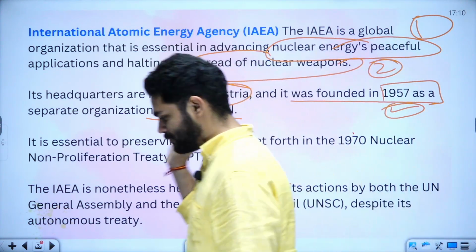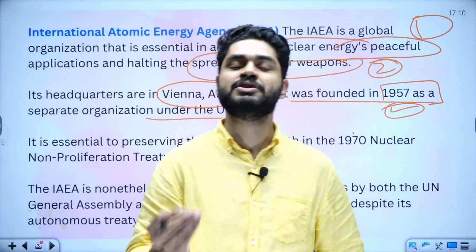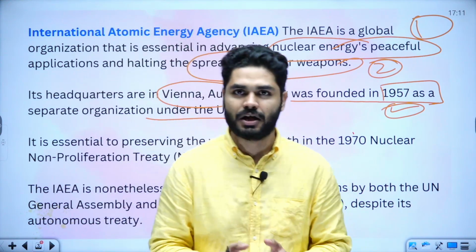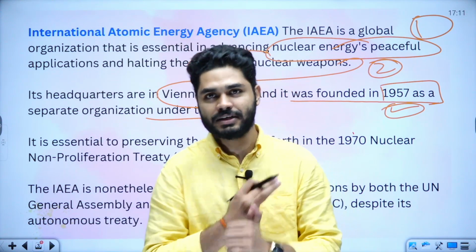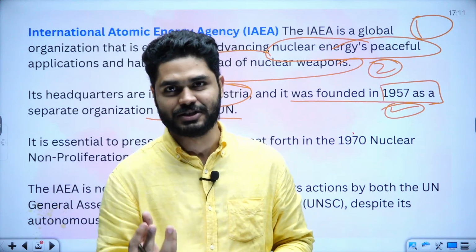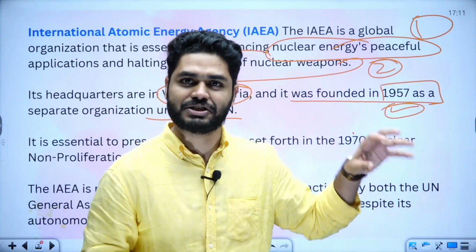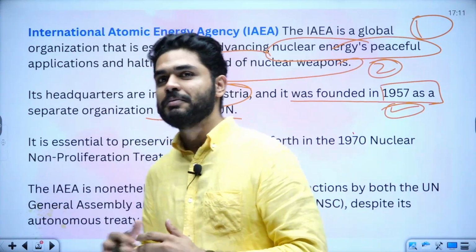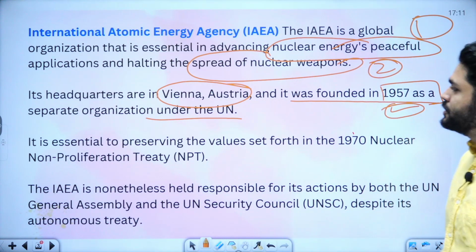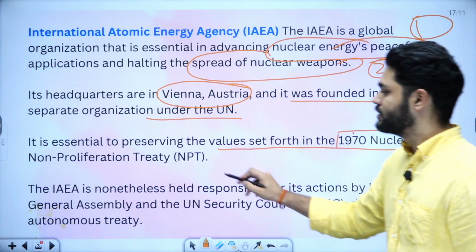While it was formed in 1957, the idea was first given in a speech by the ex-US President Eisenhower. He talked about an idea of atoms for peace in 1953, and from that particular speech, this organization was carved out, or people gave their efforts to make this organization. Now, it is essential to preserve the values set forth in the 1970 Nuclear Non-Proliferation Treaty.